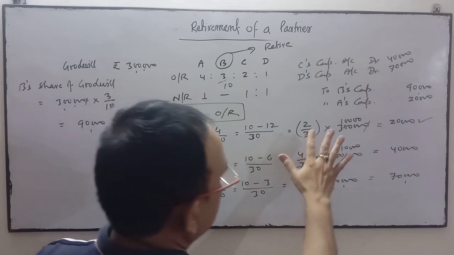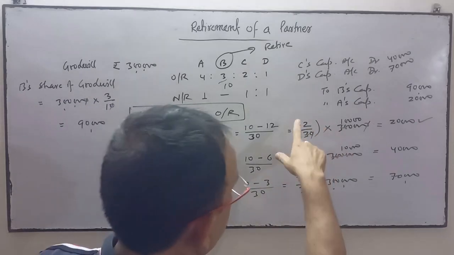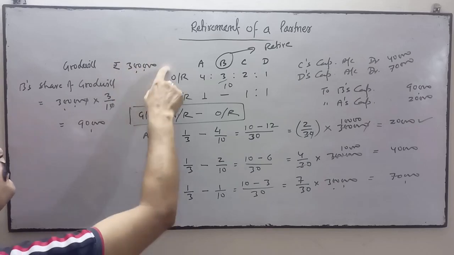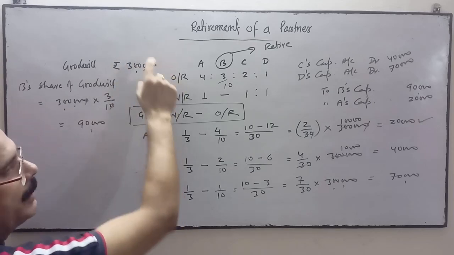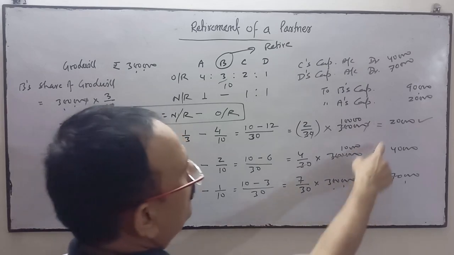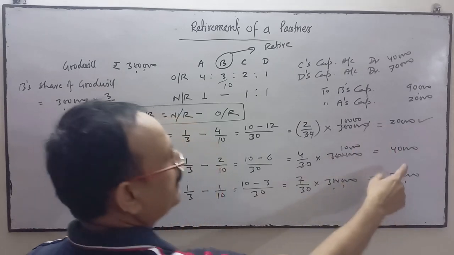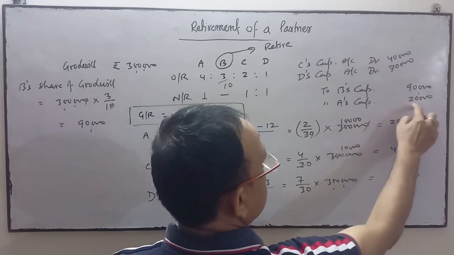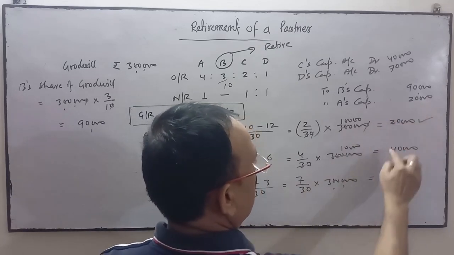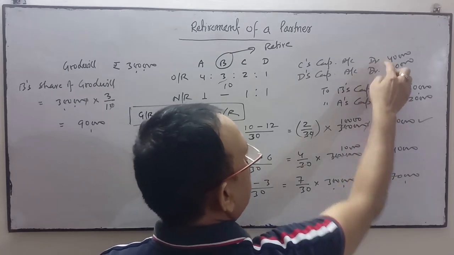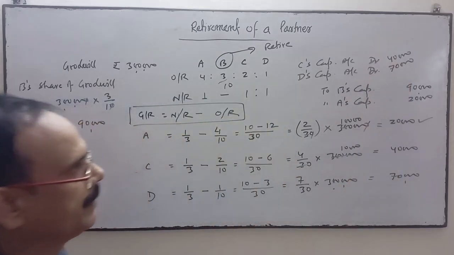For that, you multiply the gaining and sacrificing ratios with the total amount of goodwill, 3 lakhs. A's capital account is credited because he has sacrificed, and both C and D are gainers, so their capital accounts are debited 40,000 and 70,000 respectively.